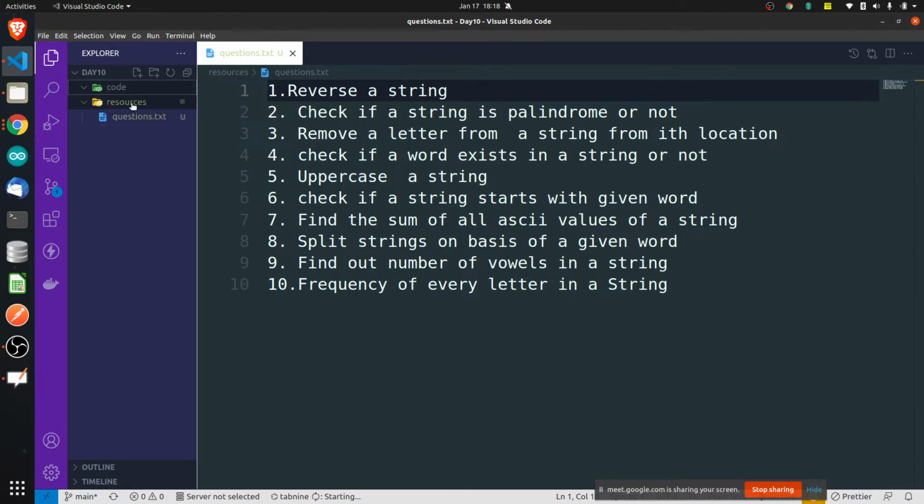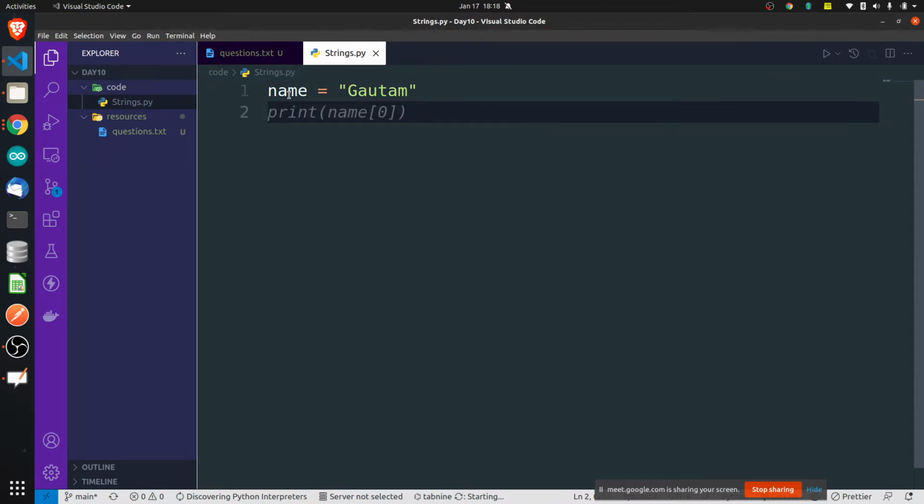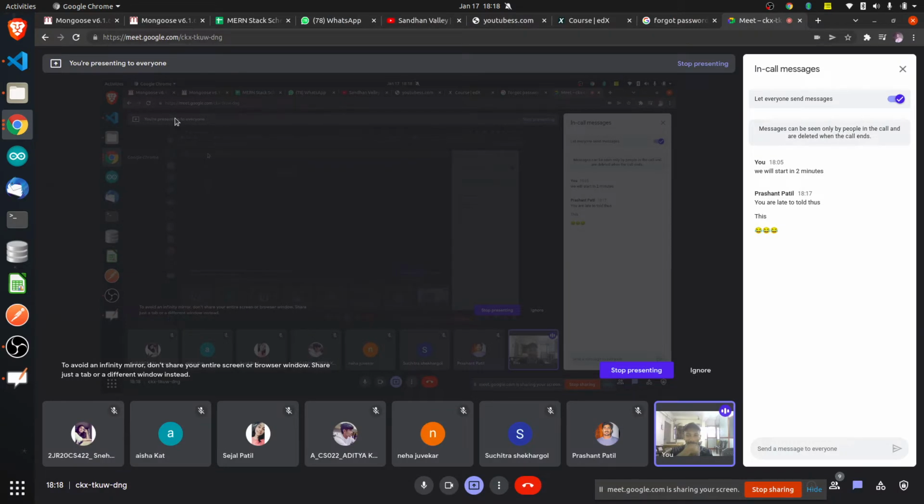Strings.py. Come on, how do you reverse a string? Let's say I give a string, name, which is basically equal to my name. I told you yesterday I love my name, so I'll always be writing my name itself. How do you reverse this name? Come on, you know it, man. Like you have learned, you can do it. I feel, first of all, trust yourself that you can do it. How to reverse?